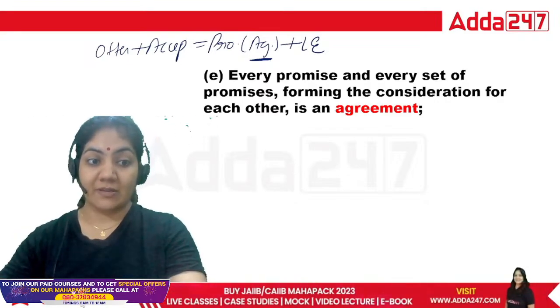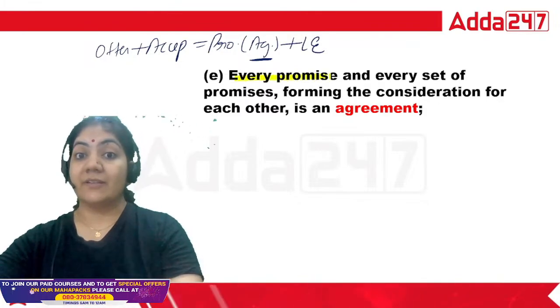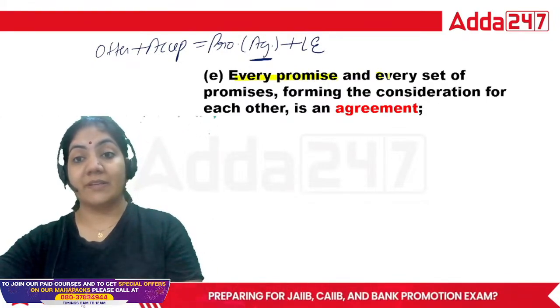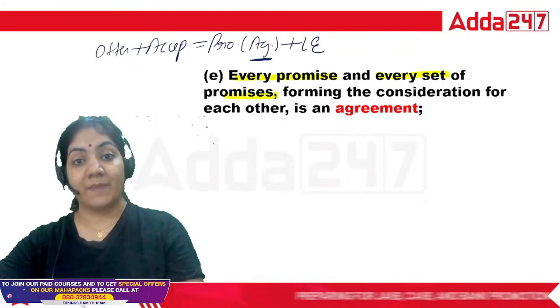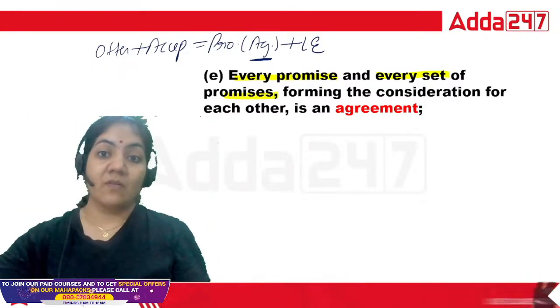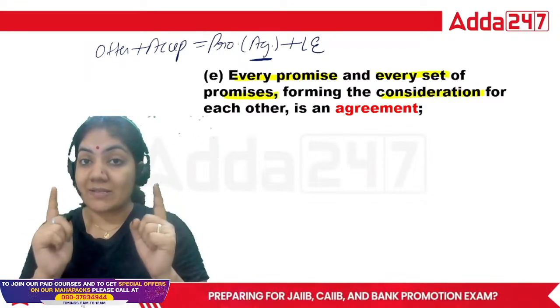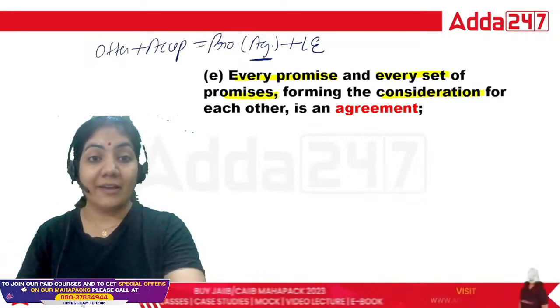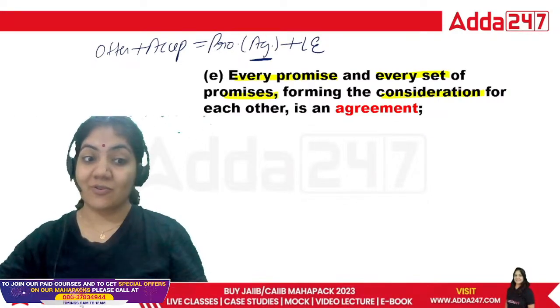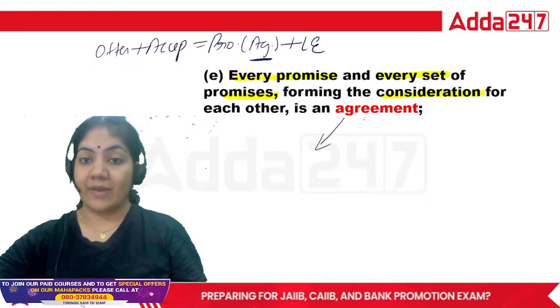Every promise and every set of promises forming the consideration for each other is called agreement. And in the Indian contract, as you know, there are various types of agreement.